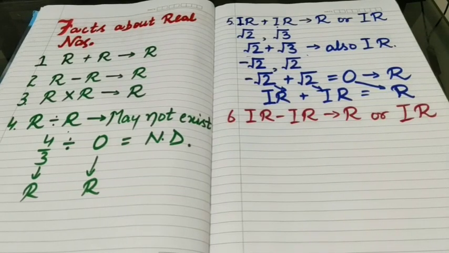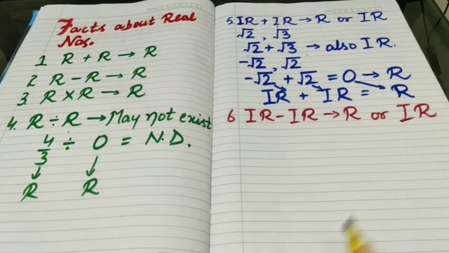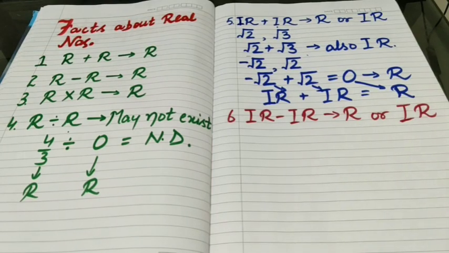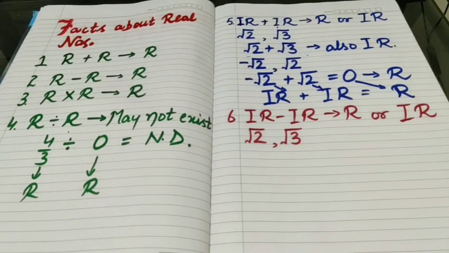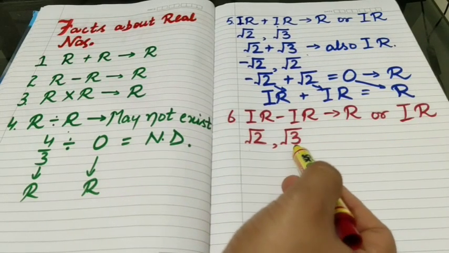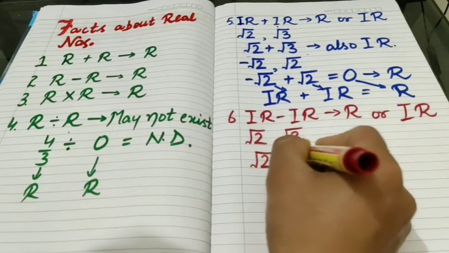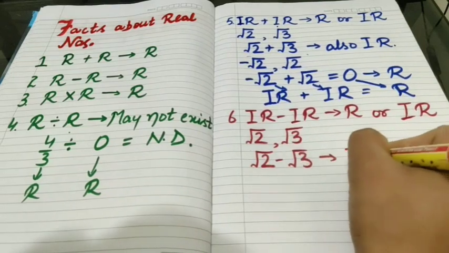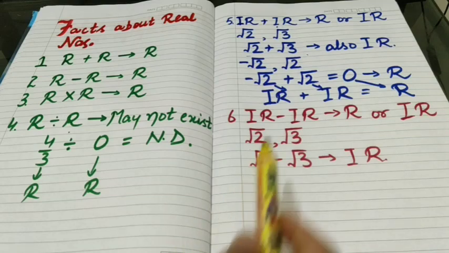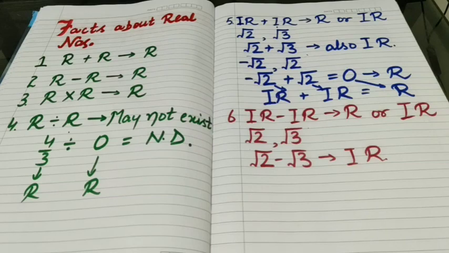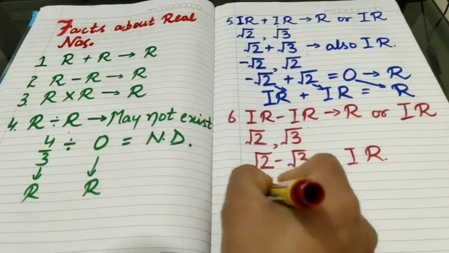In the same way, difference of two irrational numbers may be rational as well as irrational. Means if we subtract two irrational numbers, then the result may be rational or the result may be irrational as well. Again, I want to take some examples in this regard. We know that square root of 2 is irrational and square root of 3 is also irrational, and the difference, that is square root of 2 minus square root of 3, is irrational. That is why we can say that difference of two irrational numbers is irrational, but it may be rational as well.